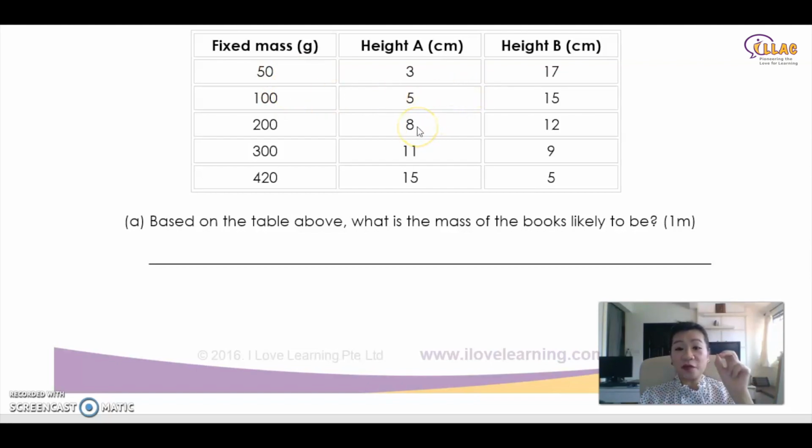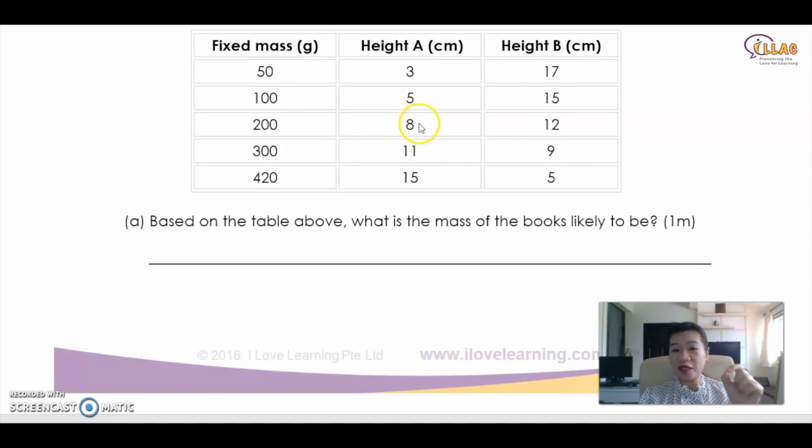So in order from 8, a heavier book, to become a lighter book, is from 8 to 11, and we know the equilibrium point is 10. Therefore, you need a change of 2 cm, which means it will be 200 plus 50. Okay? If you don't understand what I'm saying, rewind the video, listen again. The answer is 200 plus 50 in order to get that 2 cm change.